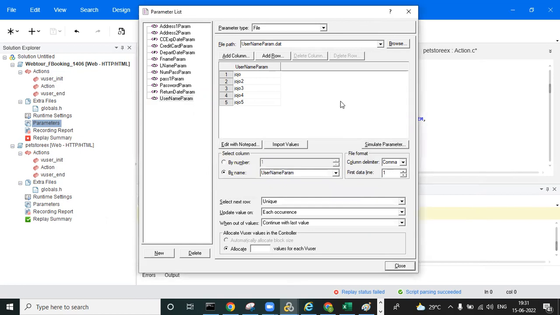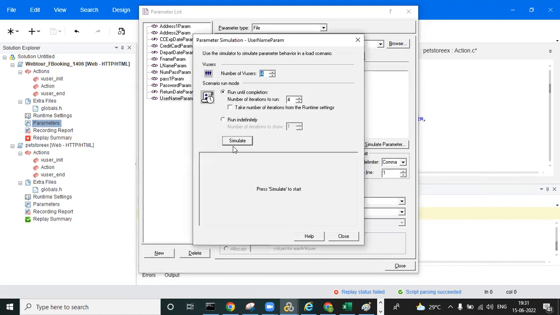Okay. And now the final thing, we'll go to sequential again, and we have one more option there, the once property. Sequential once. Now we can observe sequential once. Simulate. See, user 1 picks Jojo, user 2 picks Jojo, user 3 picks Jojo.